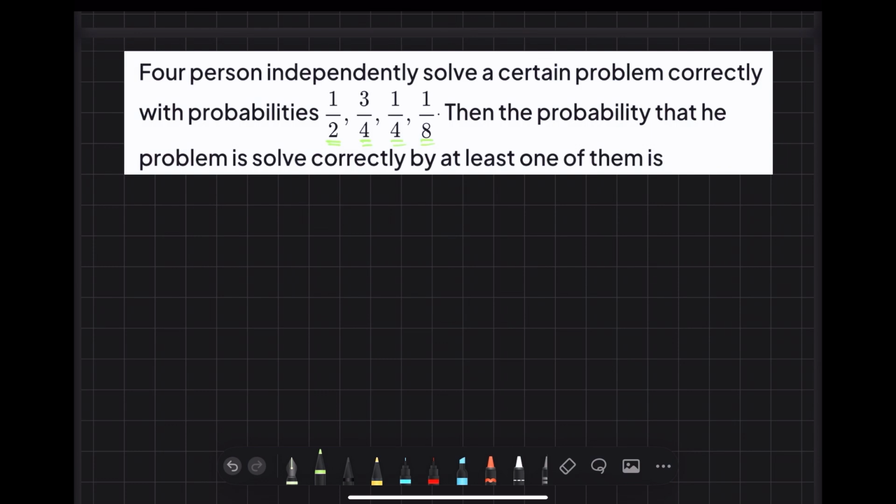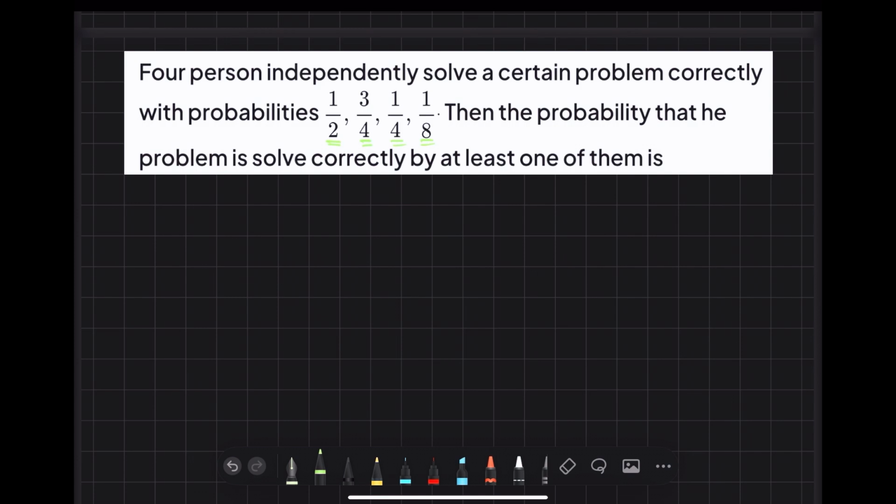Now try to understand, whenever you get a question of at least or at most, we have discussed this situation in permutation combination. Over there we have studied that if we get a question of at least, at most, we will convert it into exactly. Now look at this.